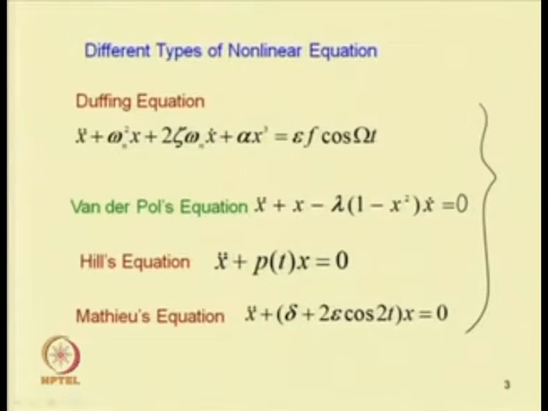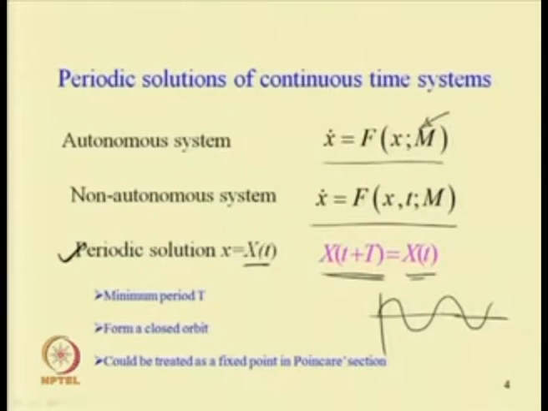Let us take some examples. In the case of a periodic system, the phase portrait or state space will form a closed orbit. We know about the Poincare section from the introduction class. If you find the Poincare section of this periodic response, it will be a fixed point response.